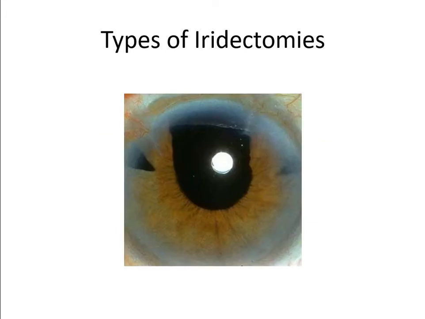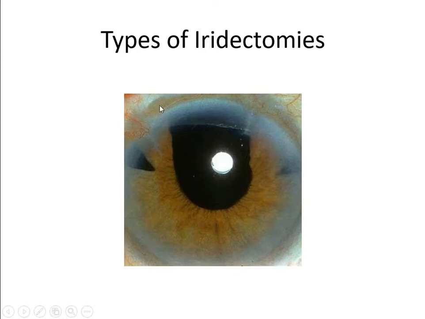So in FAK equation, as I told you, there will be additional openings in the iris. Whenever you describe that additional opening, the examiner will ask you what are the different types of iridotomies. This is known as peripheral buttonhole iridotomy. Triangular opening, which is done in the periphery, is known as peripheral buttonhole iridotomy.